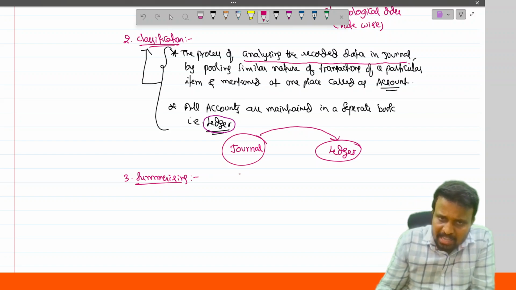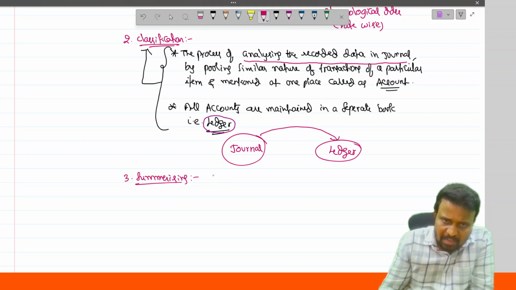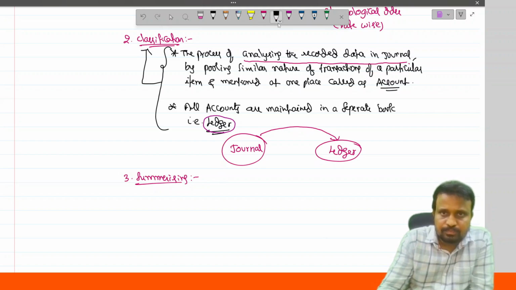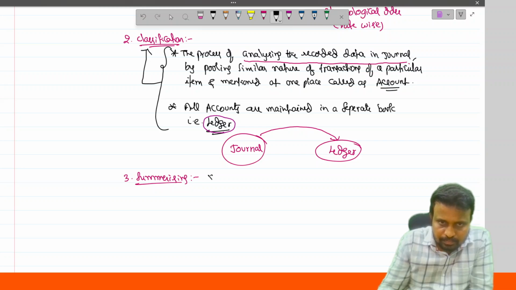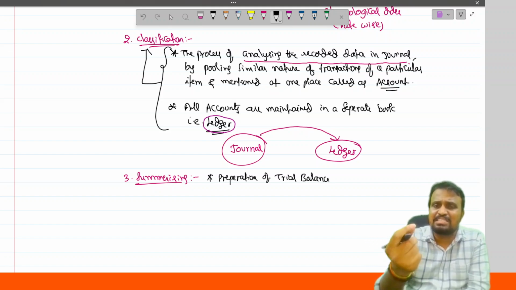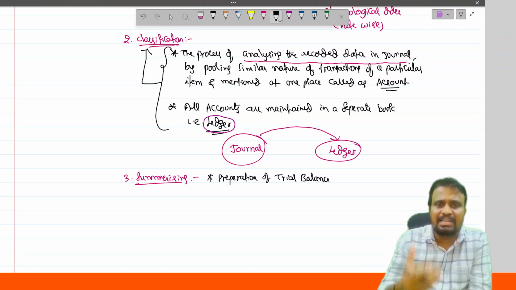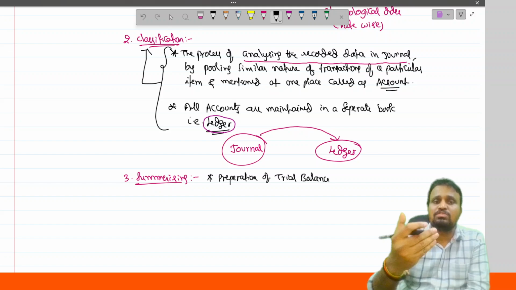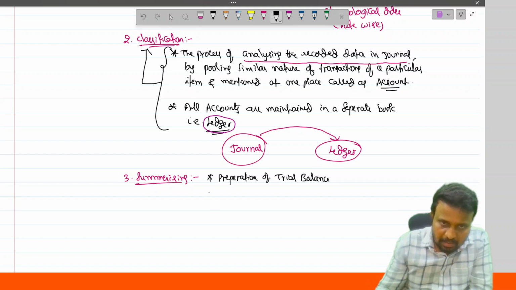In summarizing, two steps are there. One is the preparation of the trial balance. Trial balance is simply a statement prepared by considering all accounts we maintain in the ledger.